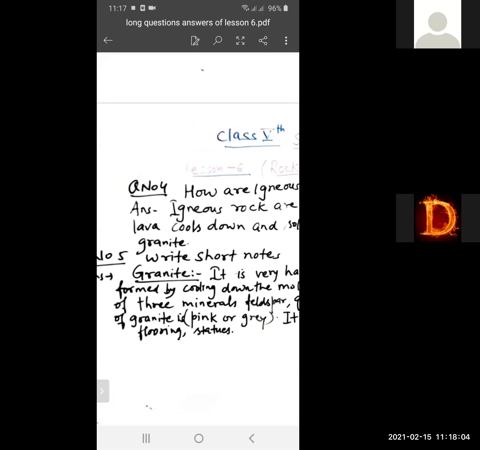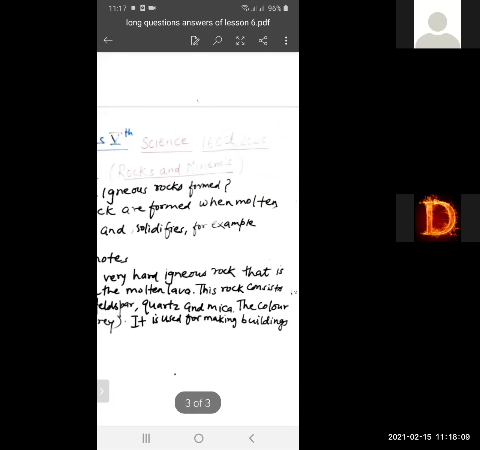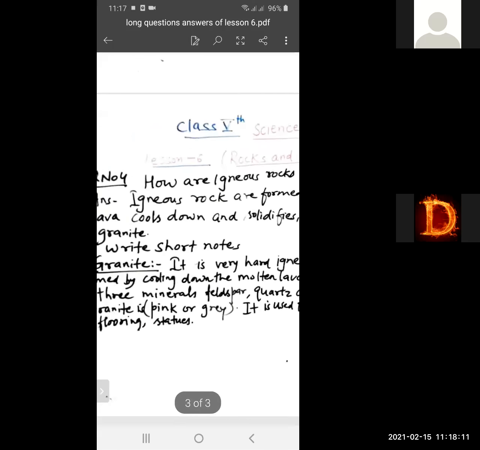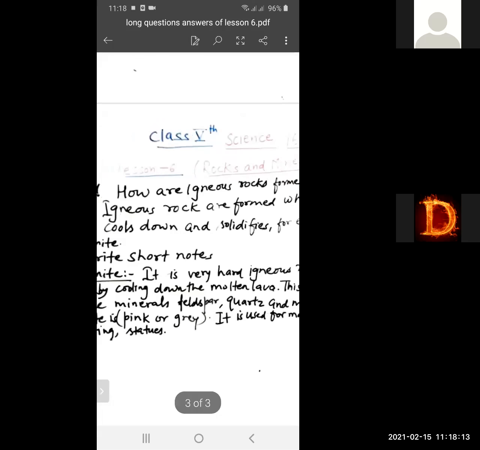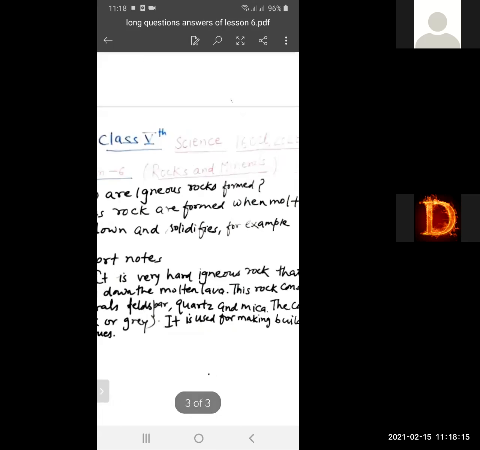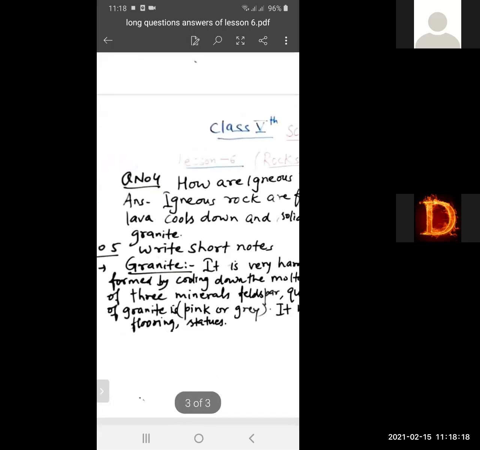Again, I'll read out the answer. Igneous rocks are formed when molten lava cools down and solidifies. For example, granite.